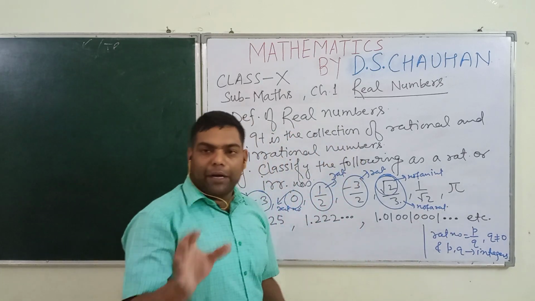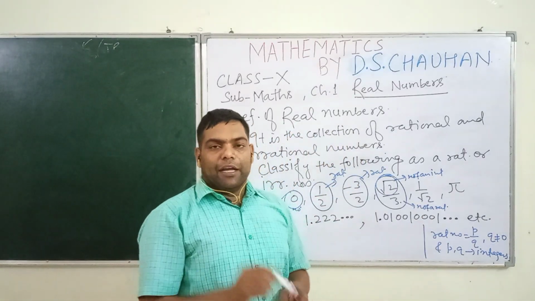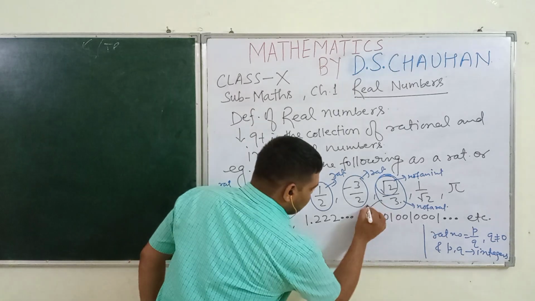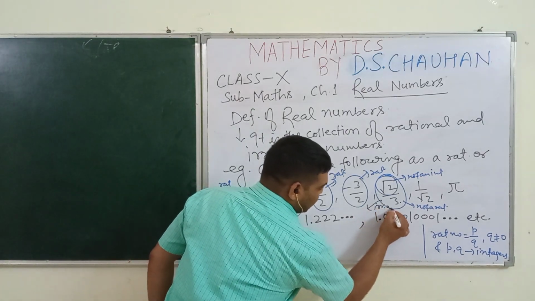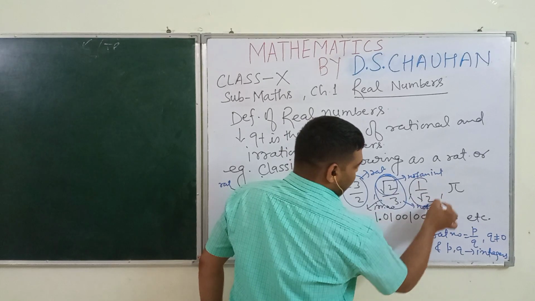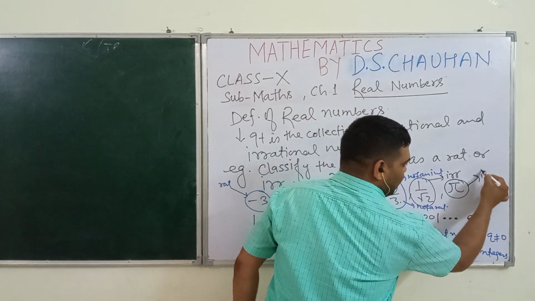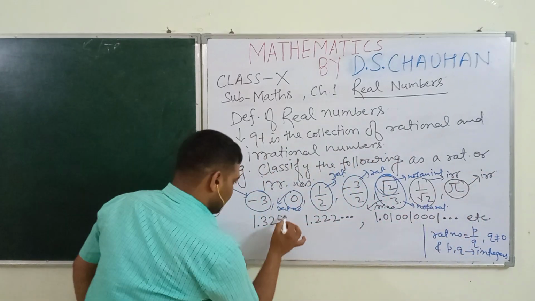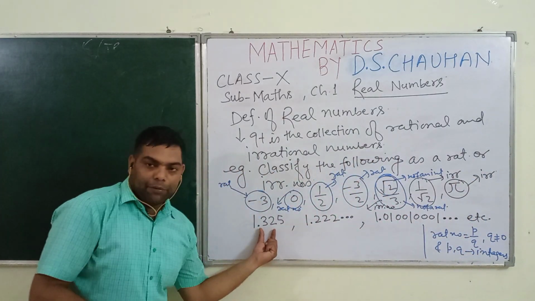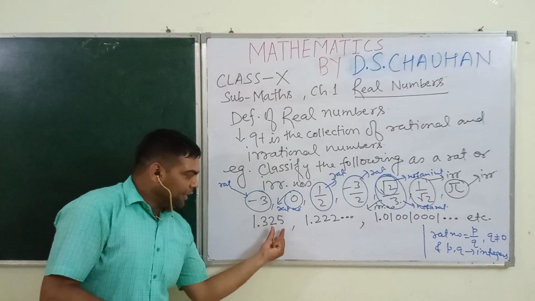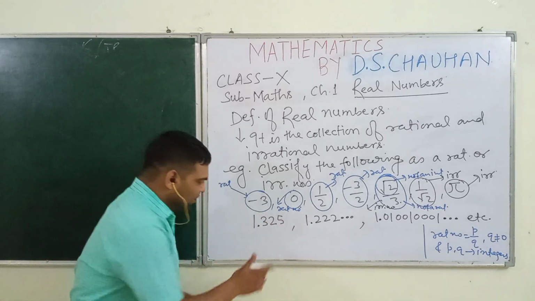So if a number is not a rational number, it will be an irrational number. So this is an irrational number. In the same way, this is an irrational number. This is an irrational number. This is a number in decimal form. It has a terminating decimal expansion.